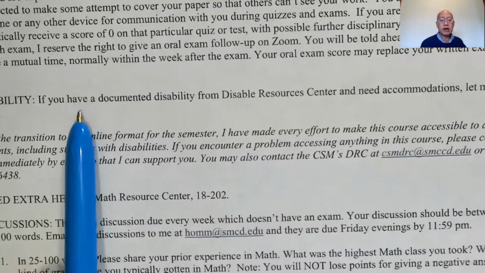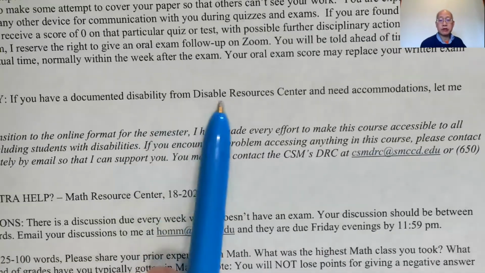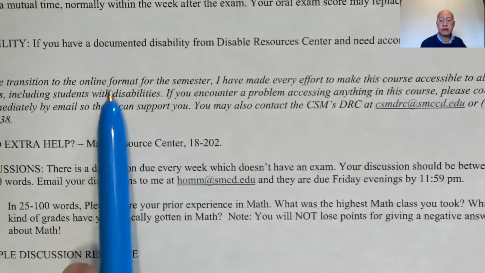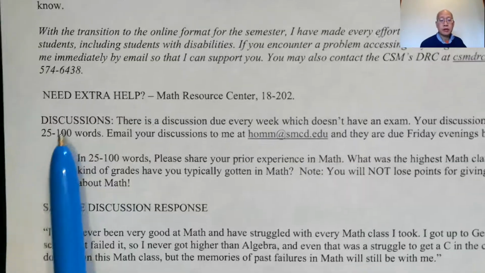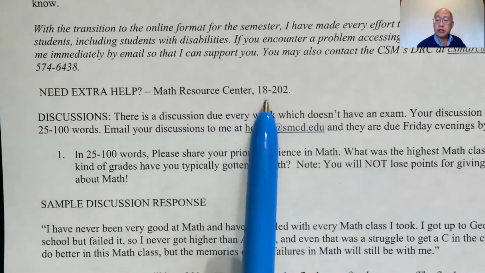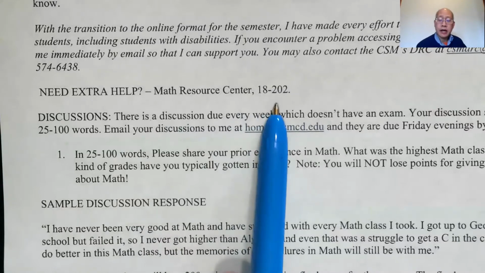Okay, disability. If you have a documented disability from the Disabled Resources Center and you need accommodations, let me know. Here's an extra paragraph about that. You can read that. If you need extra help, CSM has a math resource center that's in 18202. I'm not sure what the exact hours are for it, but this is on campus if you need extra help.